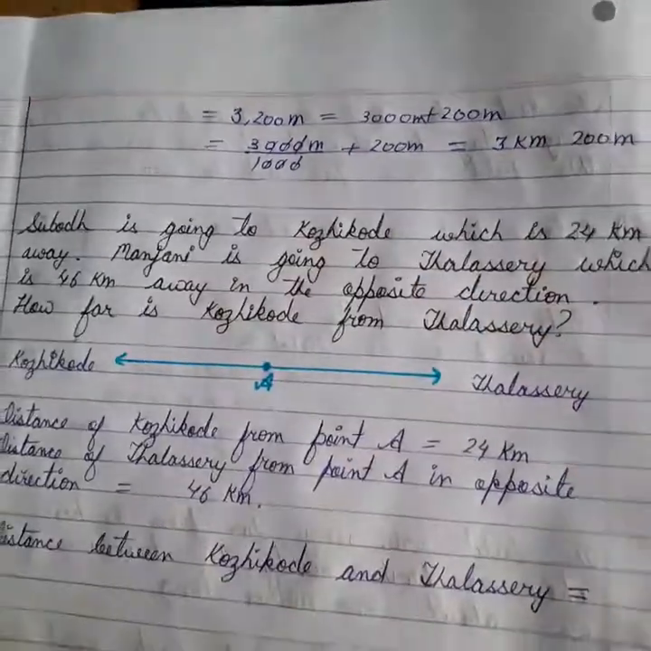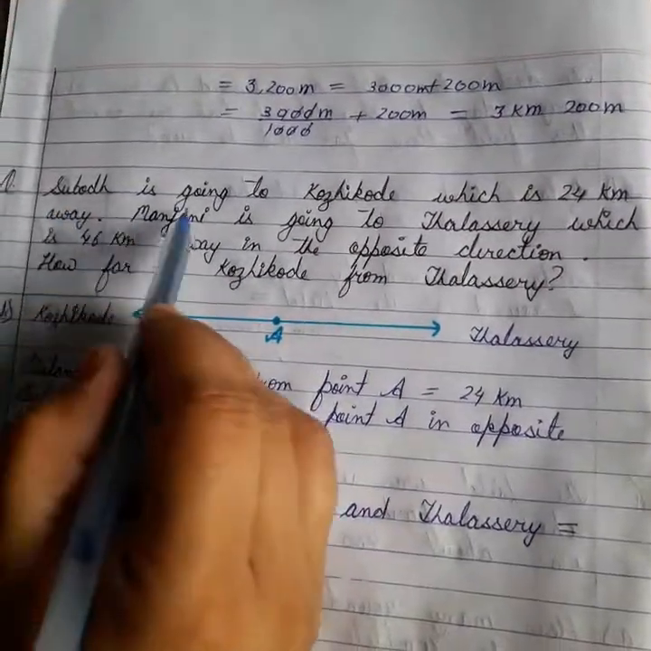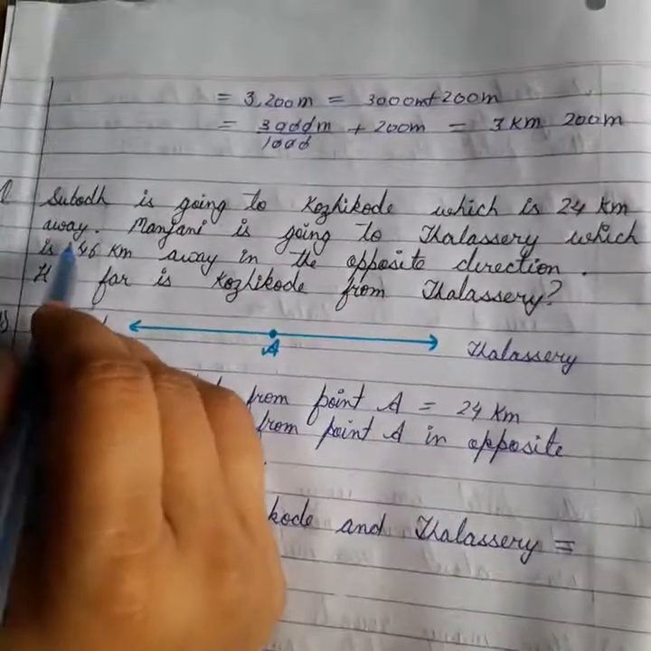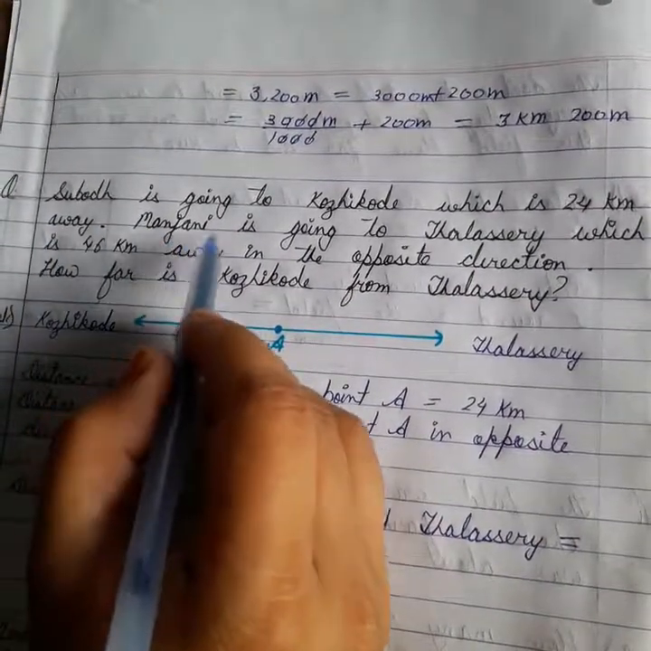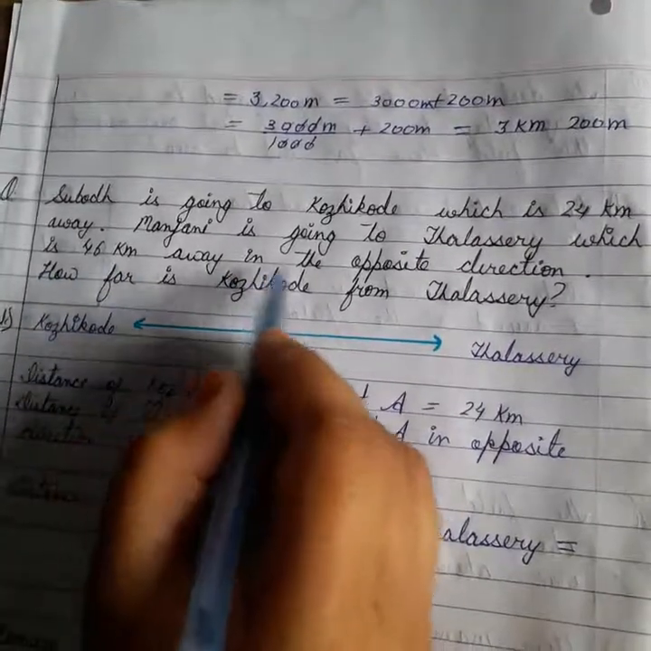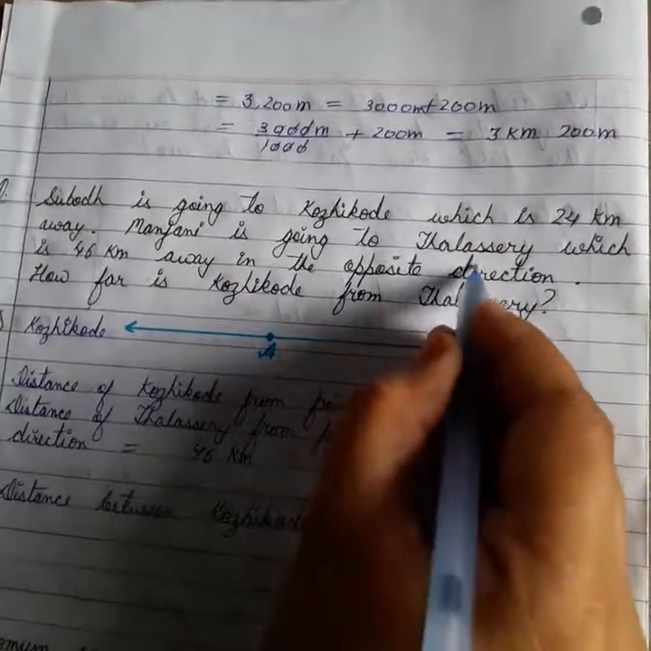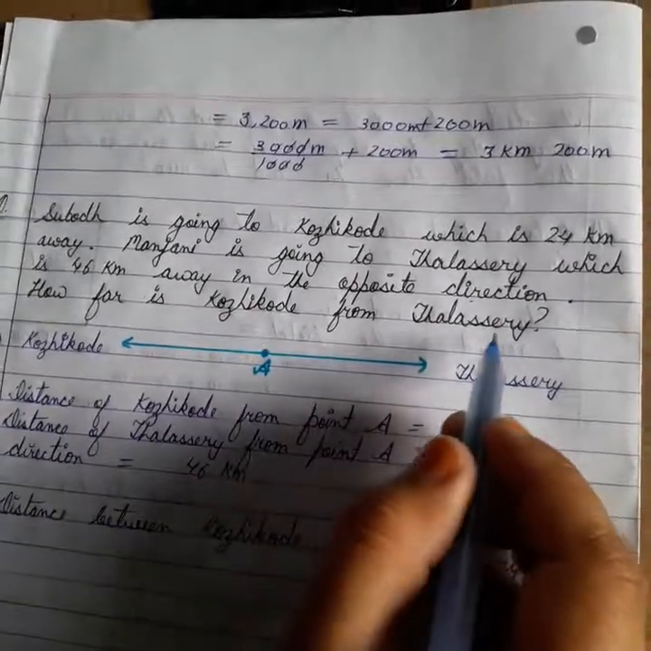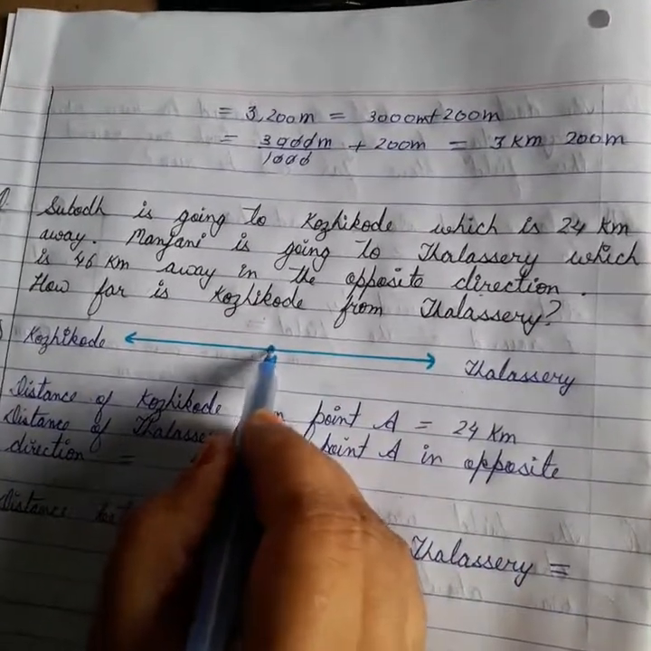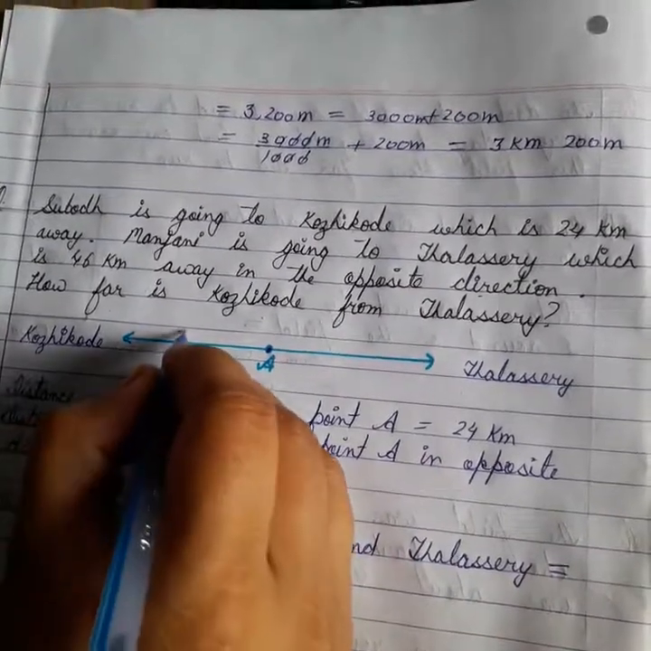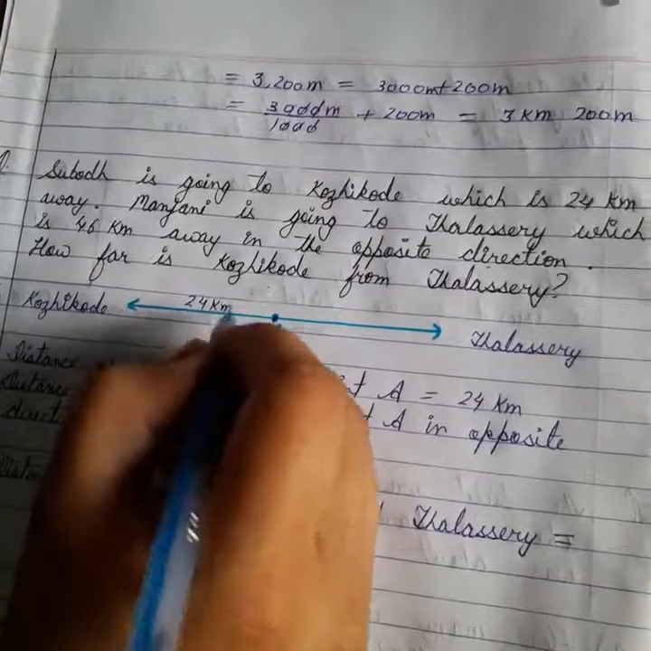Okay, next is your question: Subodh is going to Kozhikode, which is 24 kilometers away. Manjani is going to Thalassery, which is 46 kilometers away in the opposite direction. Okay, how far is Kozhikode from Thalassery? Okay, now see, this is point A. From this point, the distance of Kozhikode is how much? 24 kilometers, then